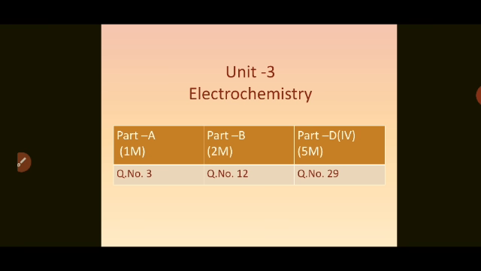So, today we are going to learn unit number 3, that is electrochemistry. As per the PU board question paper, the weightage is like this. Part A, 1 mark, 1 question, that is question number 3. Part B, 2 mark, 1 question, question number 12. And Part D, 4th question, Roman 4, for 5 marks, question number 29.